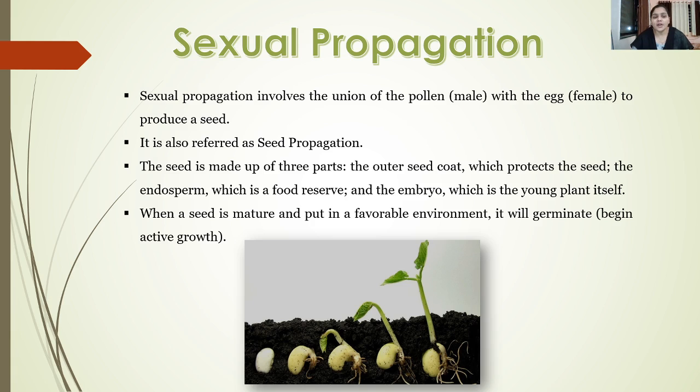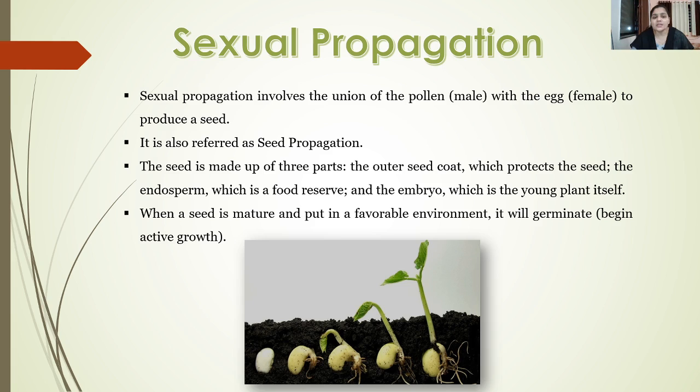As a result of fertilization, there is a production of seed, and thus the seeds are the structures through which the plants can propagate, and hence this type of propagation is also referred to as seed propagation.